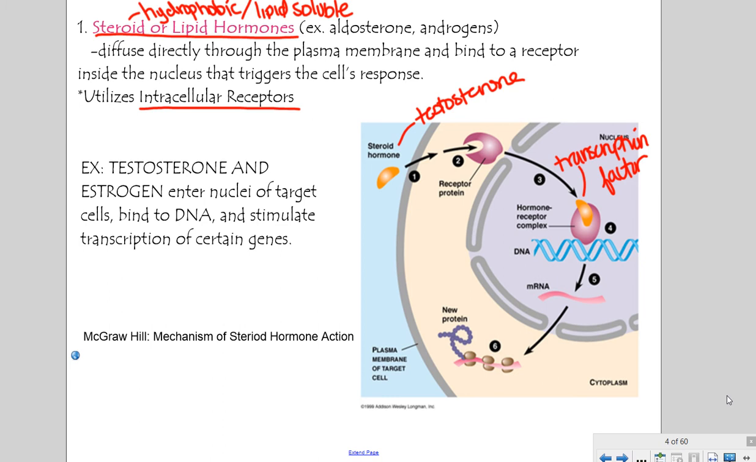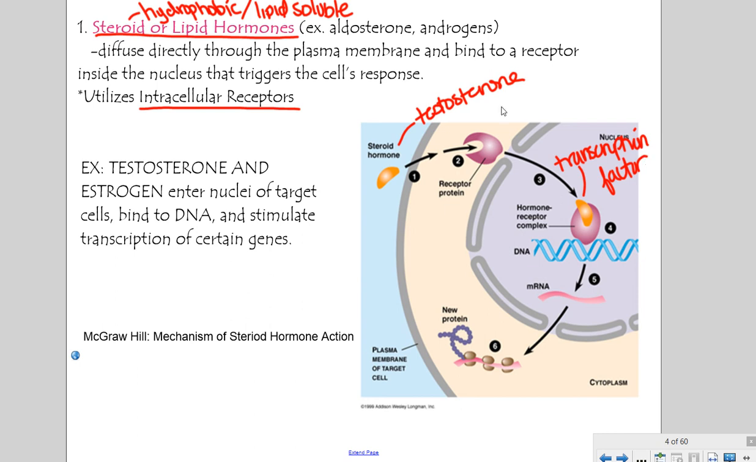The first type we're going to look at are called steroid or lipid hormones. And so recall that lipids are hydrophobic, which means that they do not like water. And so since the cell membrane itself is primarily hydrophobic and like dissolves like, that means that the steroid hormones are going to actually be able to diffuse right through the cell membrane, and so they're going to bind on intracellular receptors, which are receptor proteins found inside the cytoplasm of the cell.